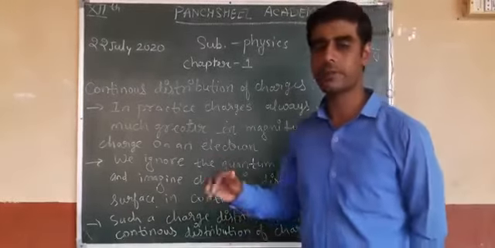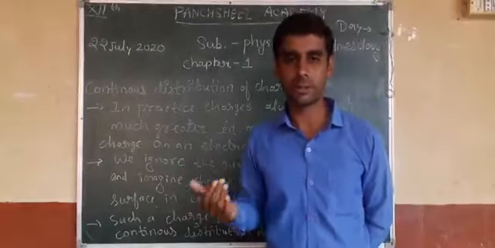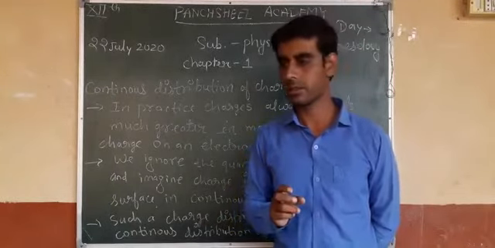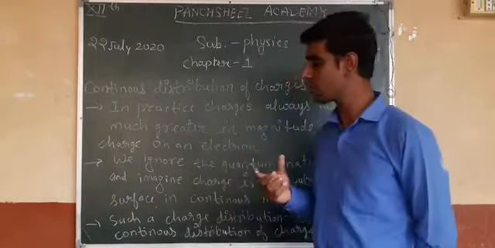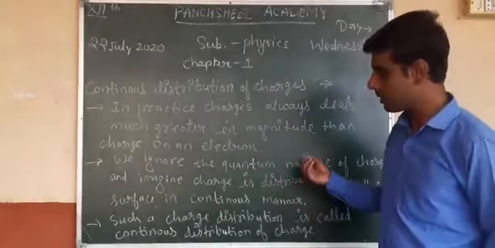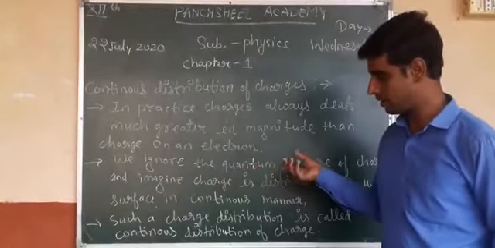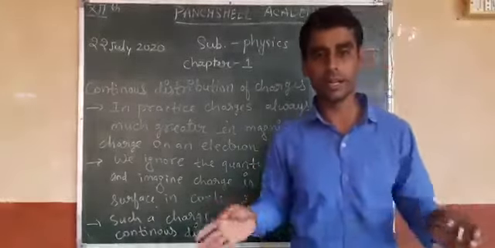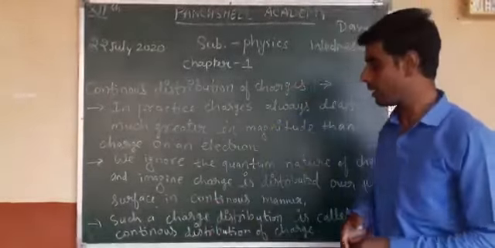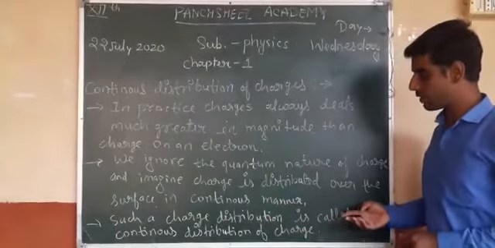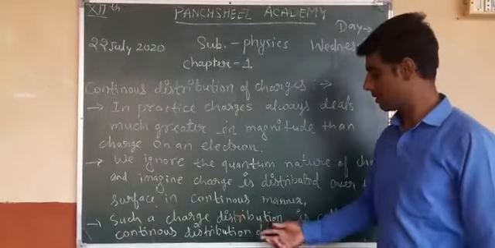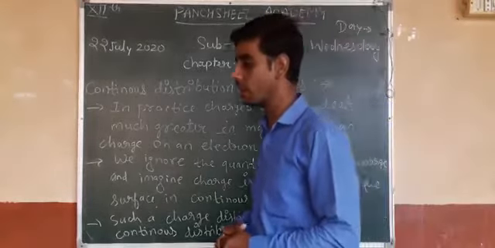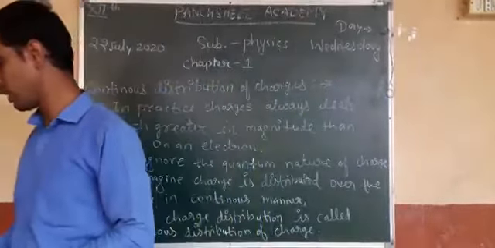The quantum nature of charge is always present in integral multiples of the fundamental charge, but we ignore this and imagine that the charge is distributed over the entire surface. Such a charge distribution is called a continuous distribution of charges.